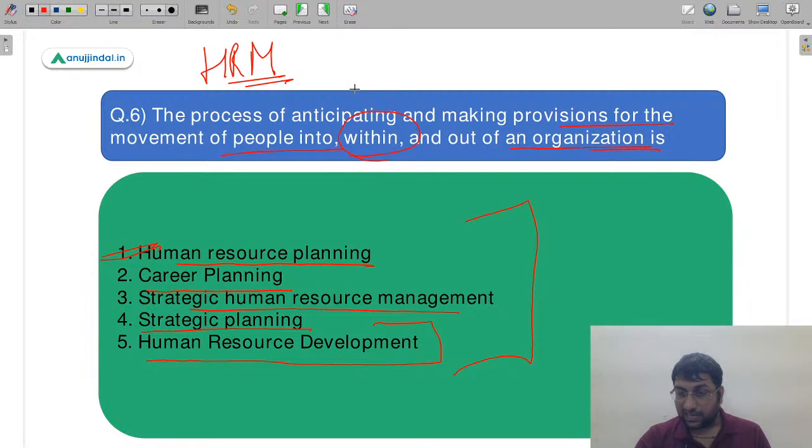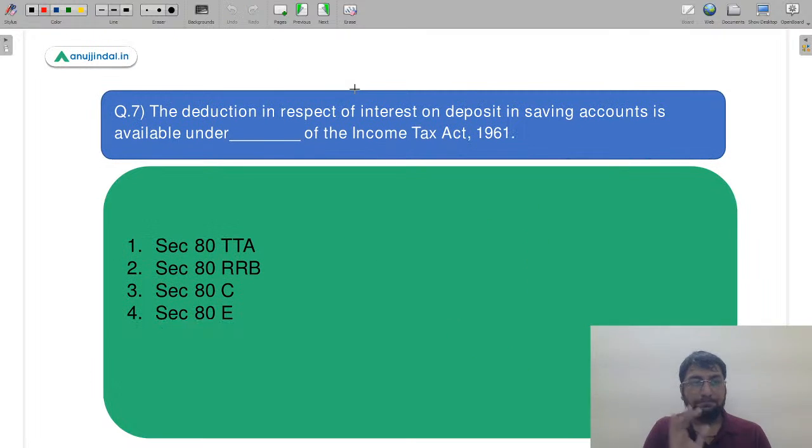So very good going all of you. I could see Shivali, Akansha, then Deepa also, Gopal and Diksha giving one as the correct answer, and all others very good going. Let's move to the seventh question, taking you to income tax now.